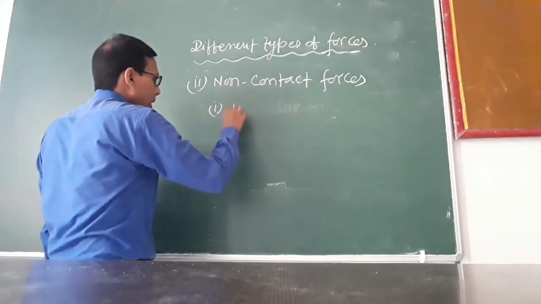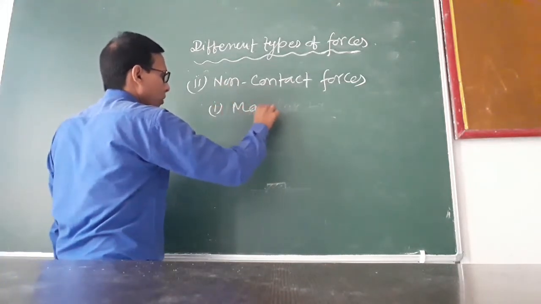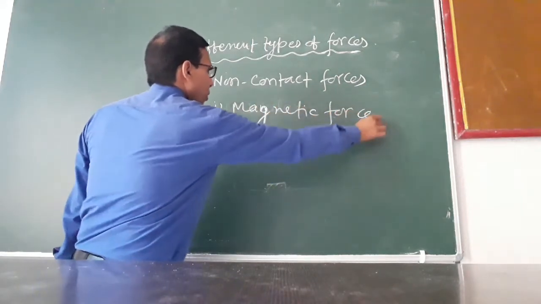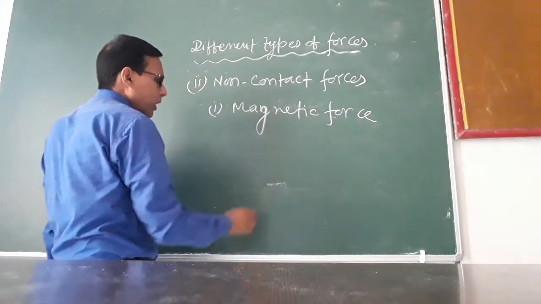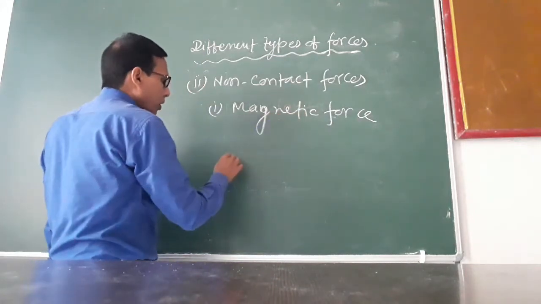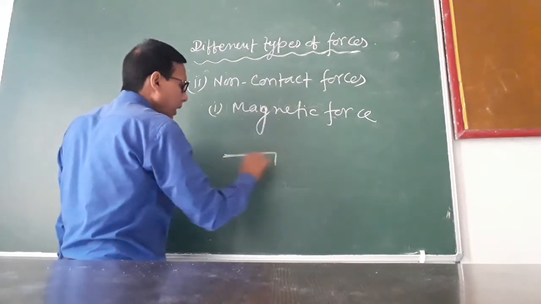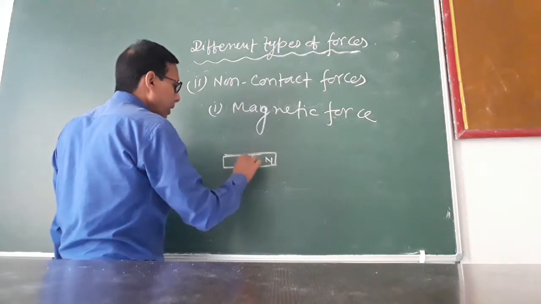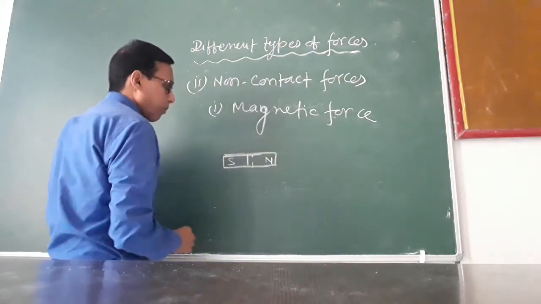First one is magnetic force. What is magnetic force? A force exerted by a magnet is called magnetic force. Suppose this is a bar magnet. This is the north pole and this is the south pole.